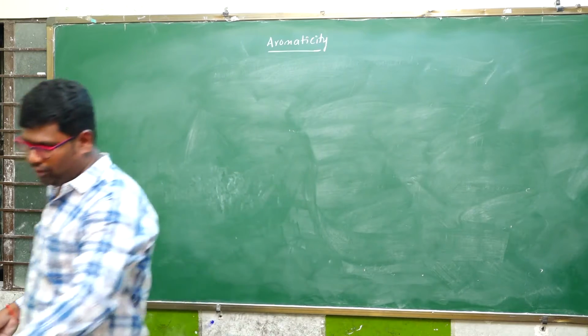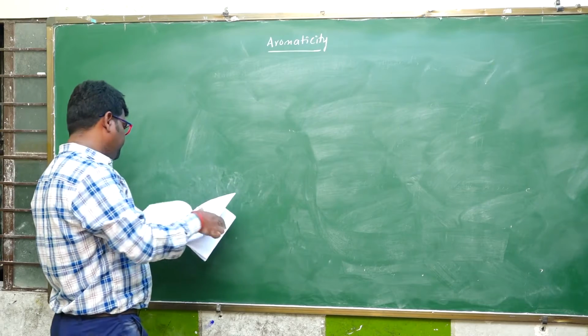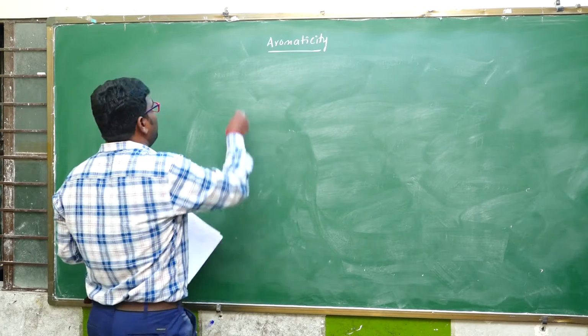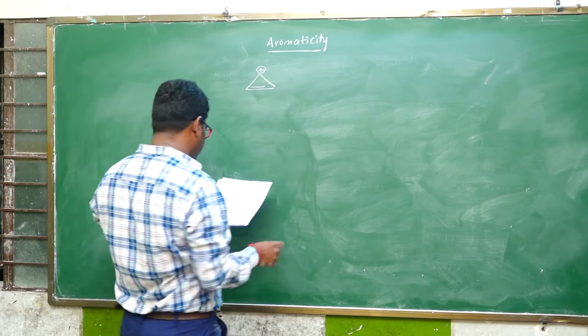So, okay, write down some examples for aromatic and anti-aromatic compounds. Which of the following is aromatic or anti-aromatic?